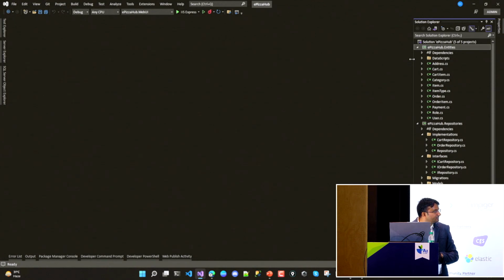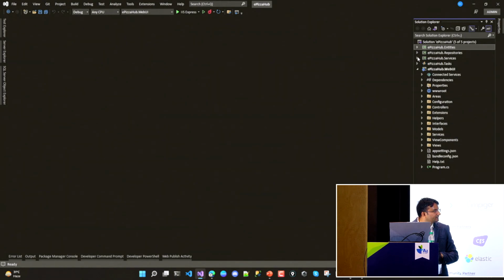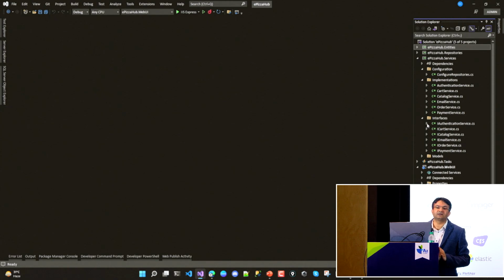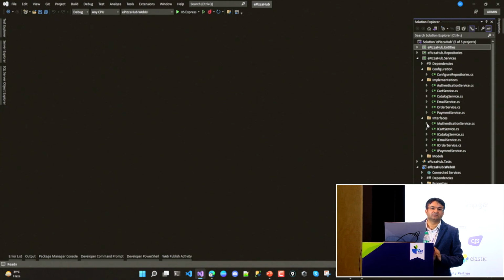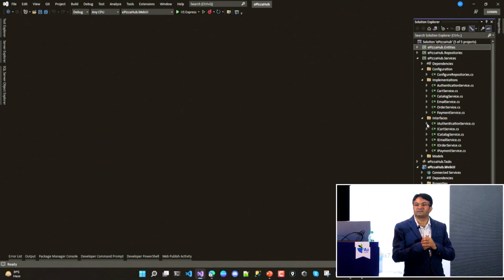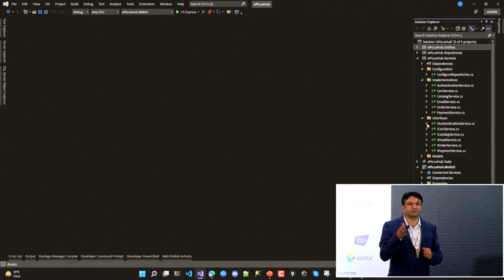The next one we have here is the services project, where we did the same thing. We have the interfaces and the implementations, where I'm accessing all the repositories. When it comes to writing business logic, we keep that inside the services. And you have heard that in ASP.NET Core we use dependency injection. How many people are aware of dependency injection?